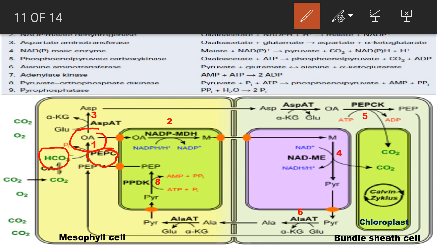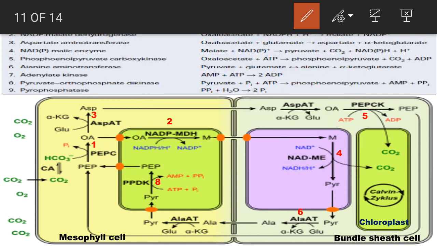Now this oxaloacetate can be converted into malate by the enzyme NADP malate dehydrogenase. This is the second step. Now in another step, oxaloacetate under the enzyme aspartate aminotransferase can get converted into aspartate. Now in the mesophyll cell, aspartate and malate, these two compounds are formed.